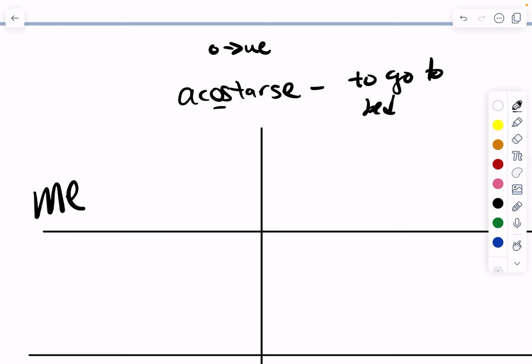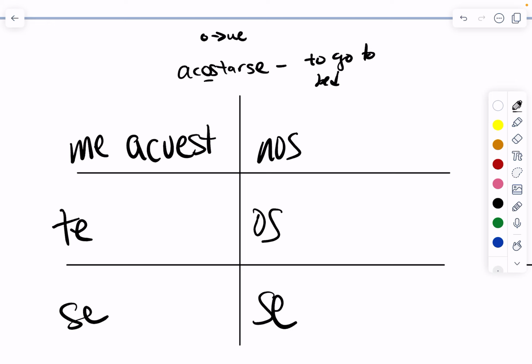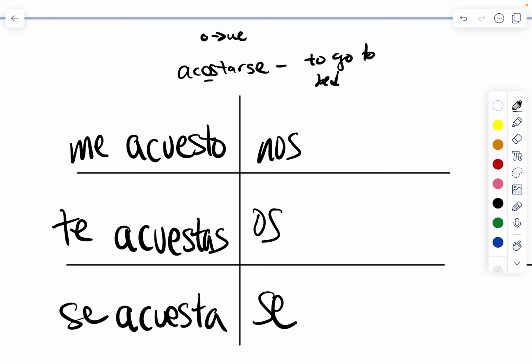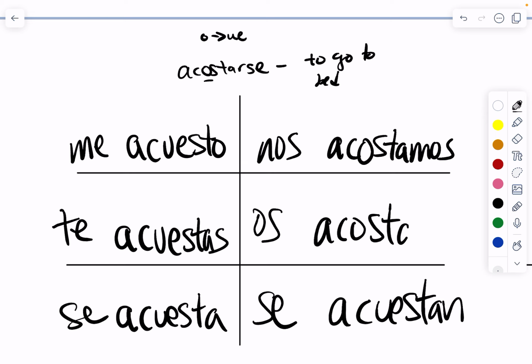So we still use our reflexive pronouns. Me, te, se, nos, os, and se. And this one happens to stem change. So we'll make sure to change the O to UE. Me acuesto, te acuestas, se acuesta. And ellos and ustedes se acuestan. So just like the last video, a boot verb that stem changes is still a boot verb, but outside of the boot, no change. Nos acostamos, os acostáis.